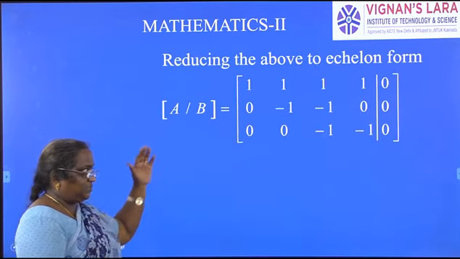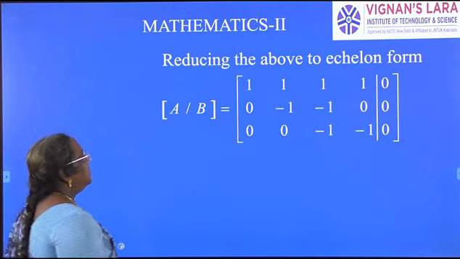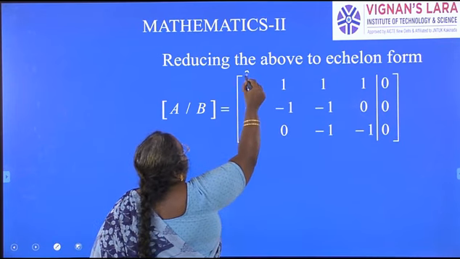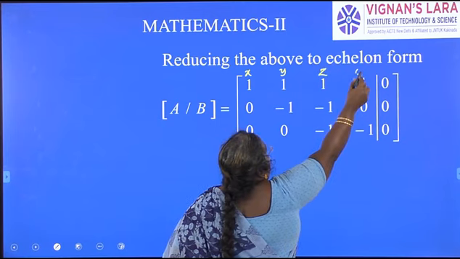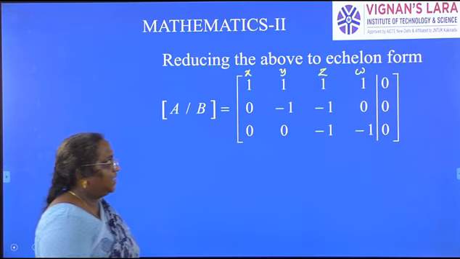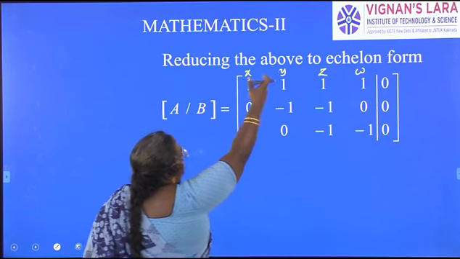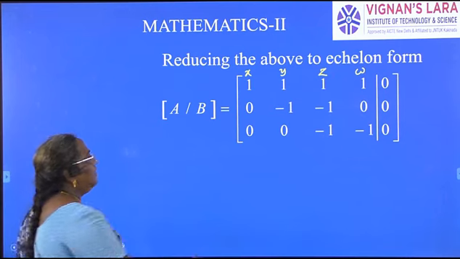Now, here again, as we have seen in the previous problem, we have to write back the equations. So writing the equations, again you take x, y, z, w. Now you write either from top to bottom of the matrix or from bottom to top, whatever it is.